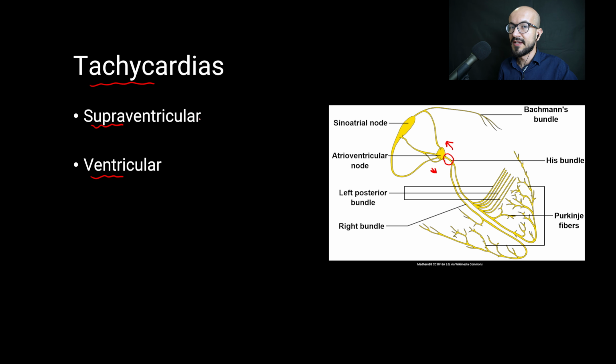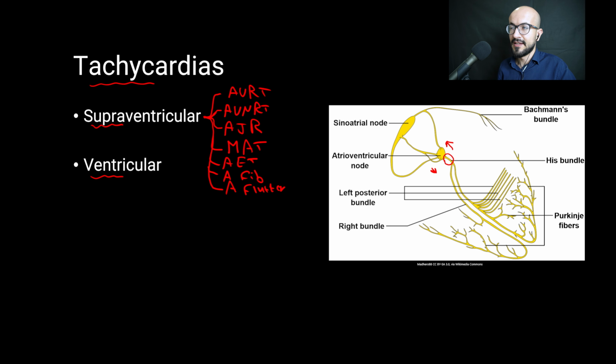Now there are many types of supraventricular tachycardias that will be discussed, including the atrioventricular reciprocating tachycardia, the atrioventricular node re-entry tachycardia, the accelerated junctional rhythm, the multifocal atrial tachycardia, the atrial ectopic tachycardia, the atrial fibrillation, and the atrial flutter. Also, we have multiple types of ventricular tachycardias. Mainly we have the ventricular tachycardia and the ventricular fibrillation.